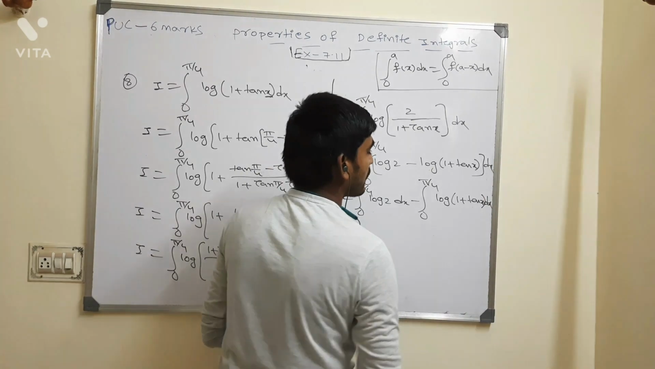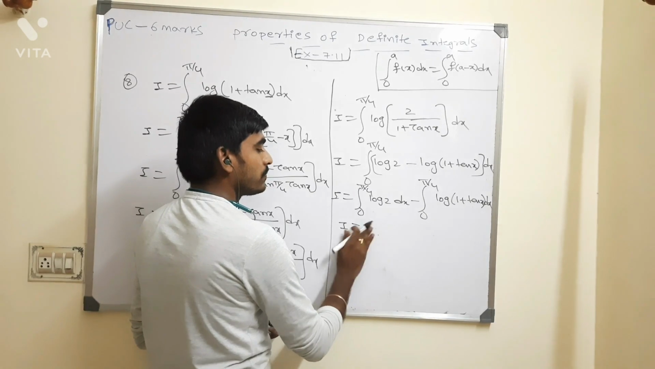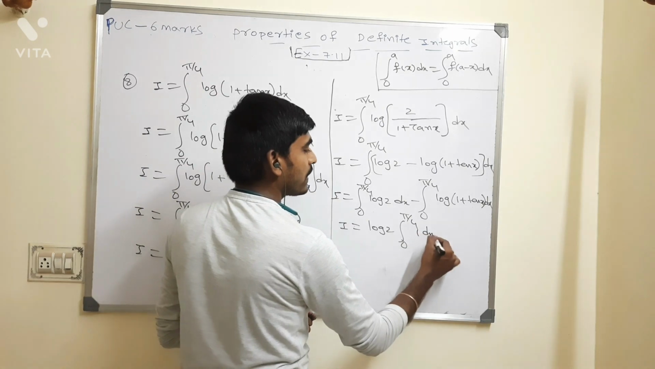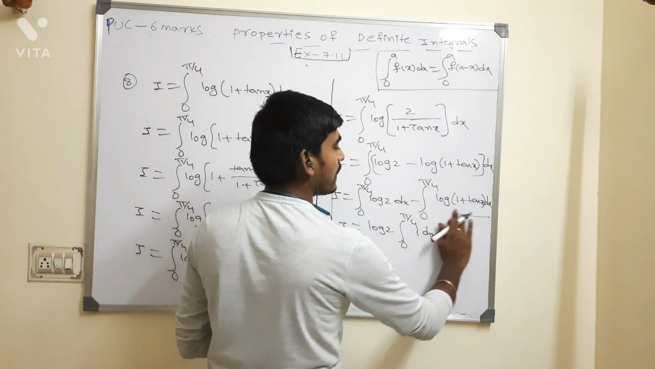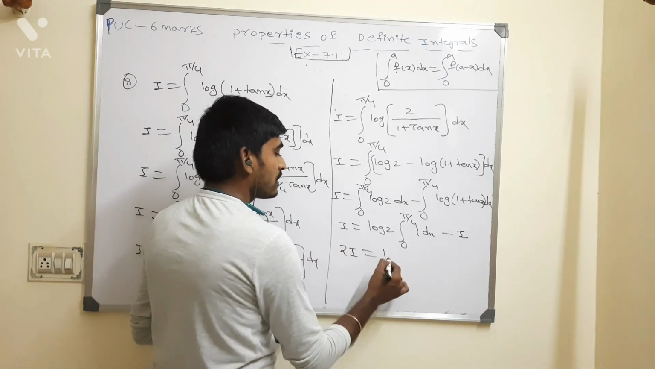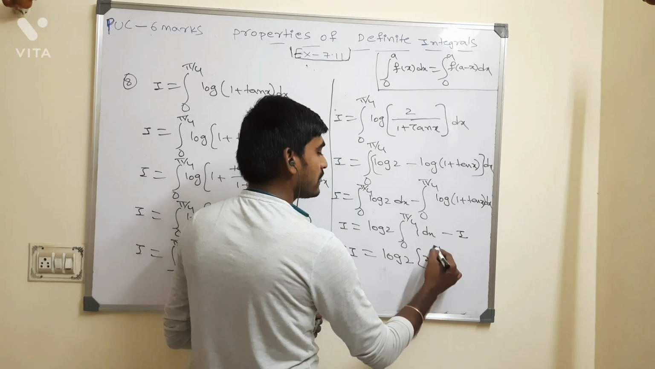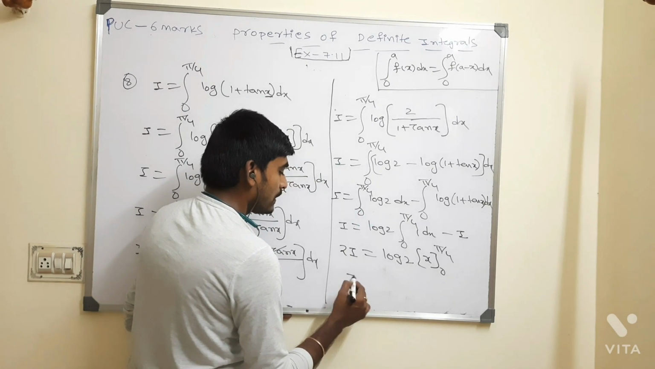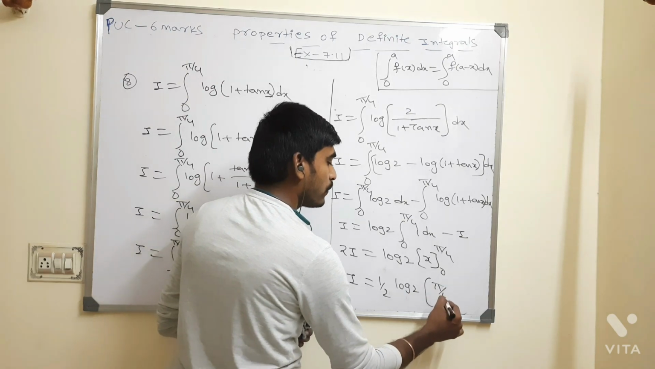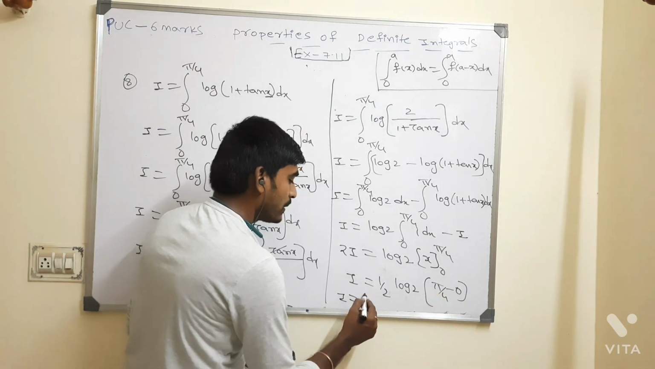Now if you bring out this log 2, I is equal to log 2 times the integral from 0 to pi by 4 of 1 dx minus, and this is nothing but the original question, so I minus I. Sending this to the other side, 2I is equal to log 2 times the integral of 1 dx, which is x, with limits 0 to pi by 4. So I is equal to 1 by 2 of log 2 times pi by 4 minus 0. The final answer is I equal to 1 by 2 into pi by 4, which is pi by 8 into log 2.